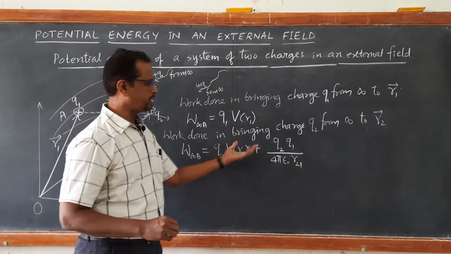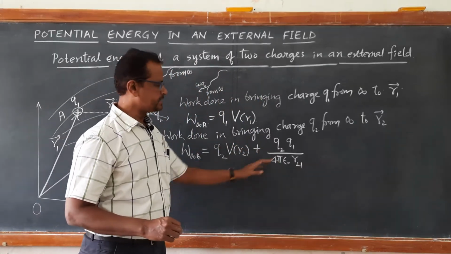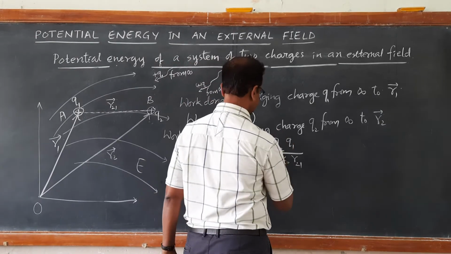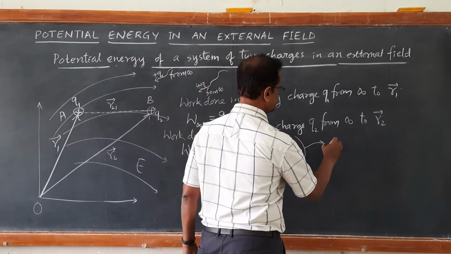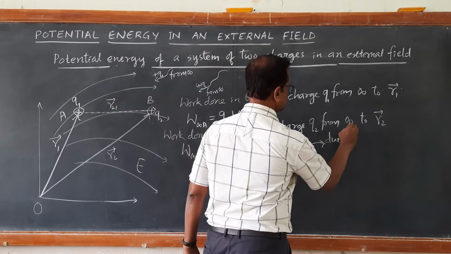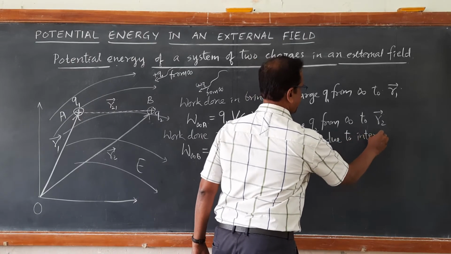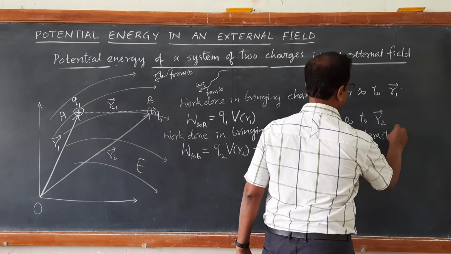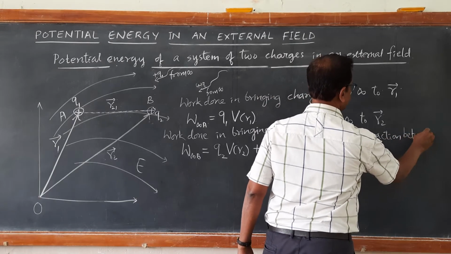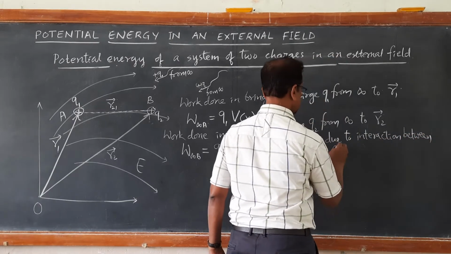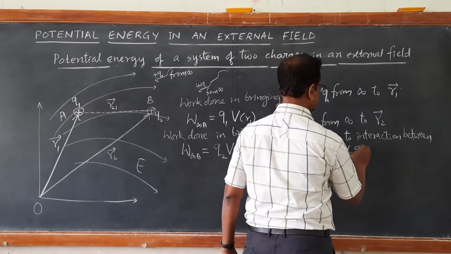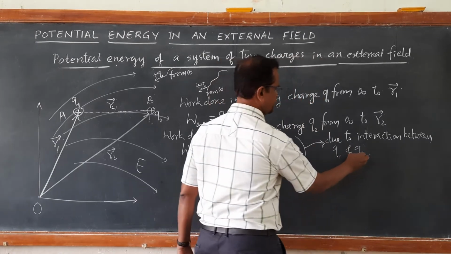I think you got the point. So this is the additional term, the term due to interaction between Q1 and Q2.